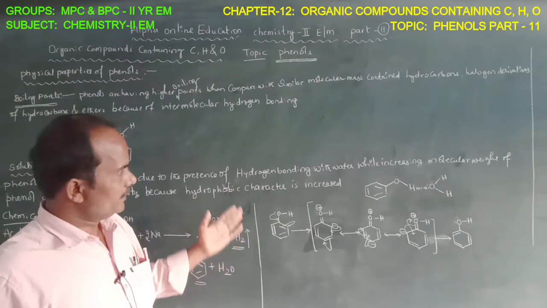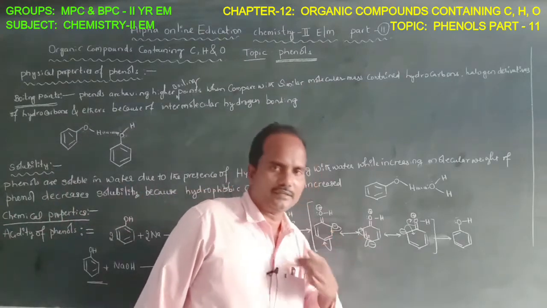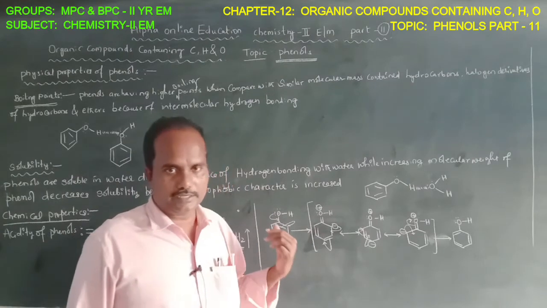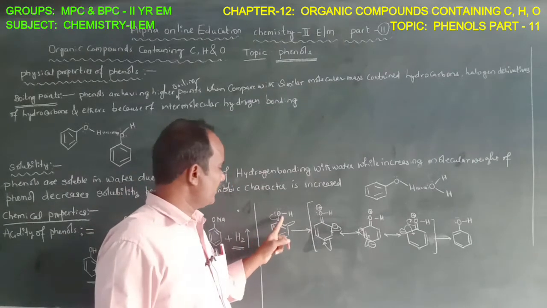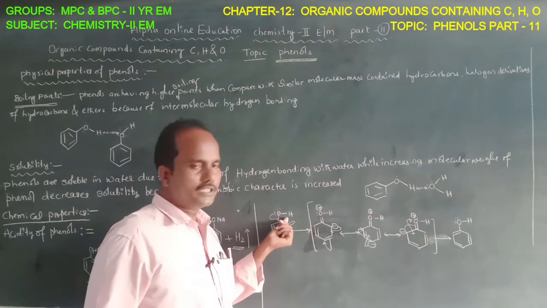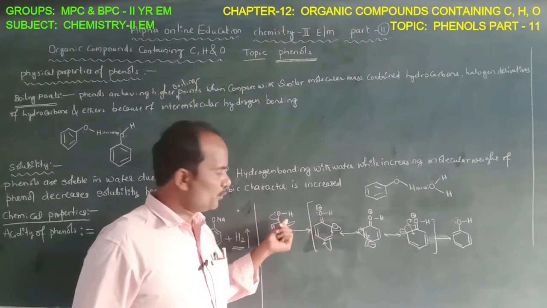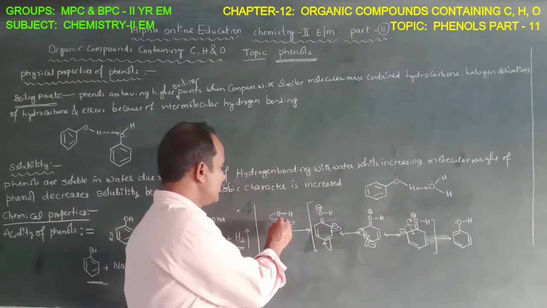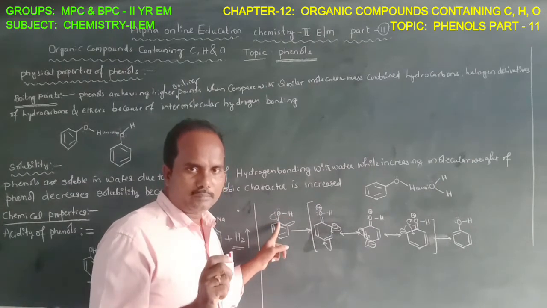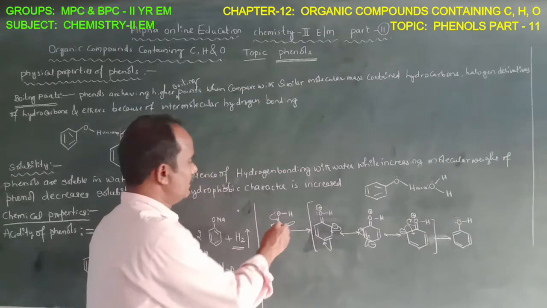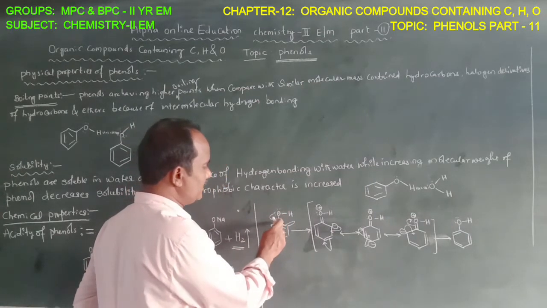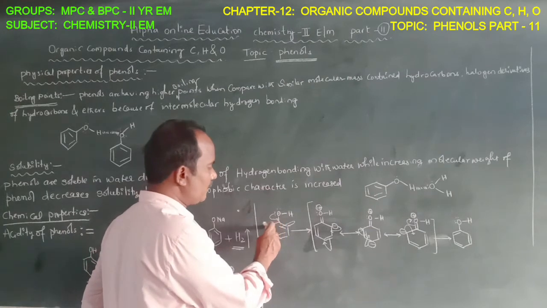Next, how can we explain the acidity of phenol? When you observe the phenol structure, the hydroxyl group is attached to the sp2 carbon of the aromatic ring. So this hydroxyl group is attached to the sp2 carbon of the aromatic ring.